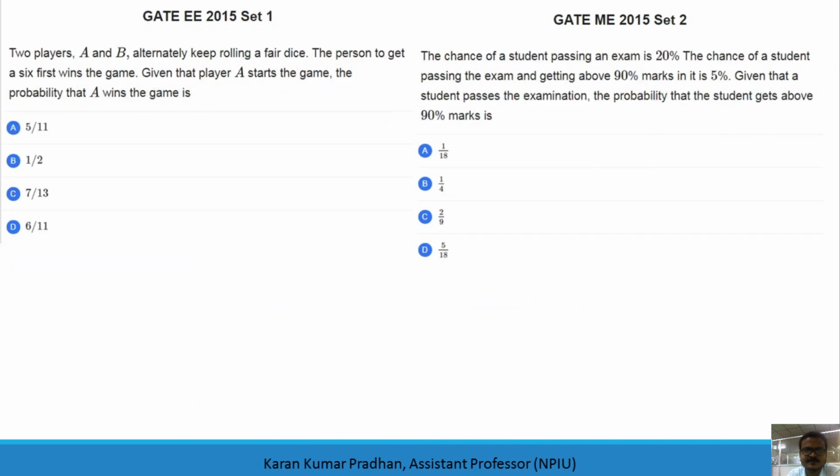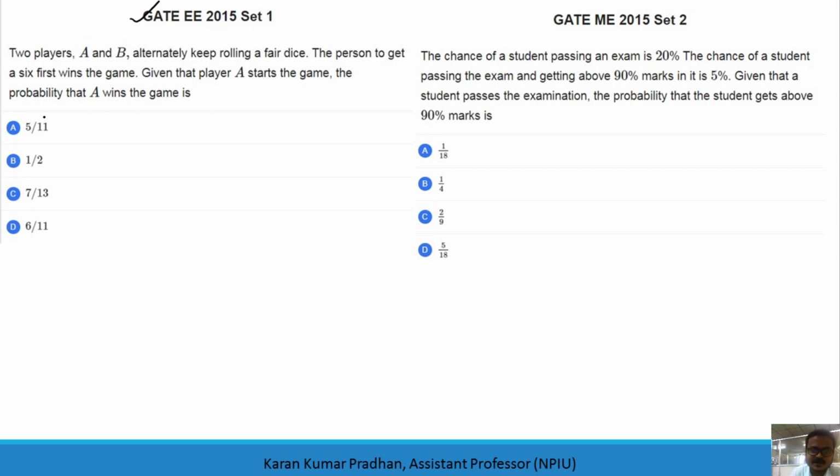Here we have the next set of questions. It came in electrical in 2015. Two players A and B alternatively keep rolling a fair dice. The person to get a 6 first wins the game. Given that player A starts the game, the probability that A wins the game.